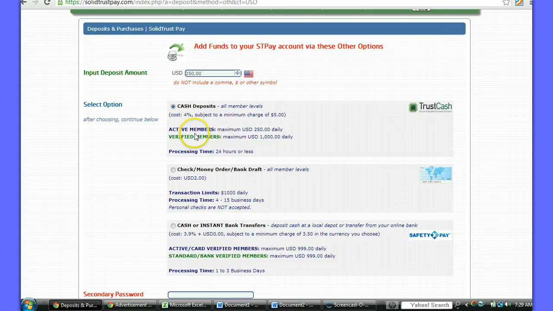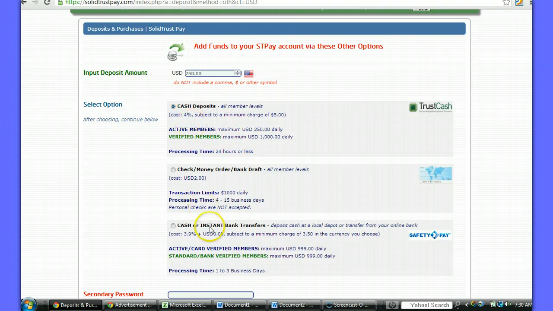Also, if you're an active member, you can do a cash deposit of $250 daily. Verified members can make a cash deposit of $1,000 daily.